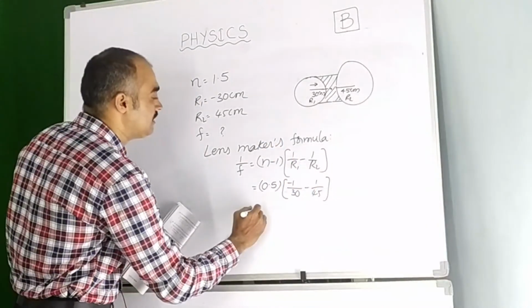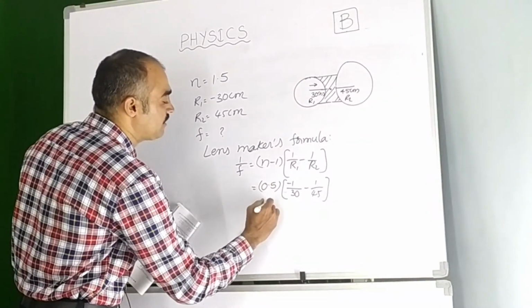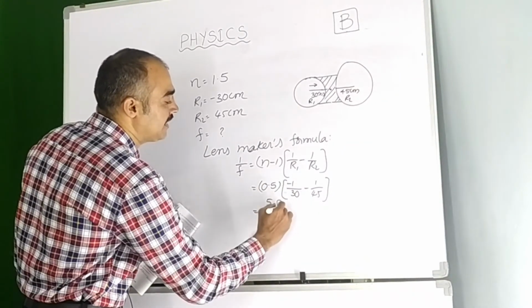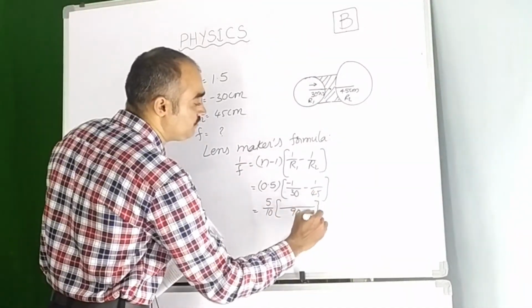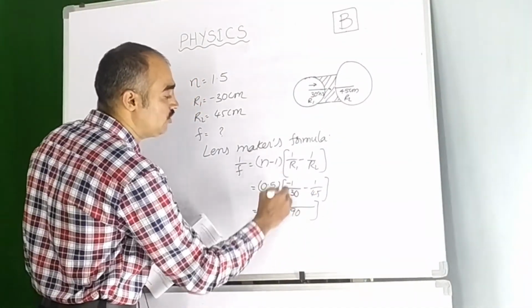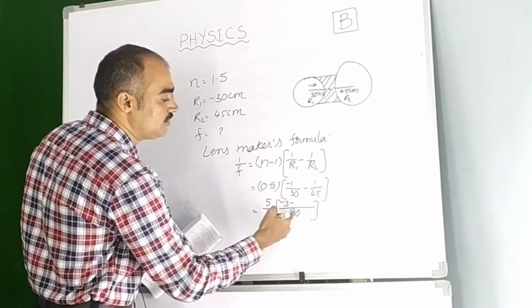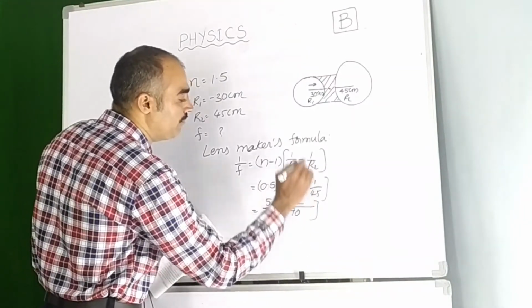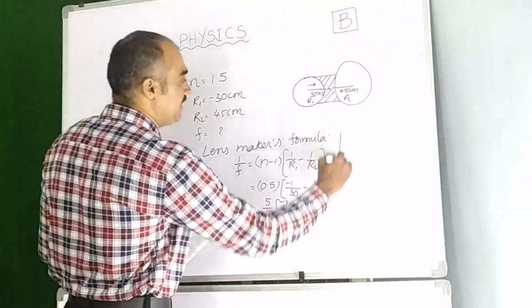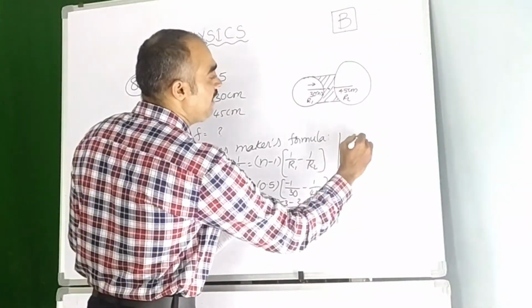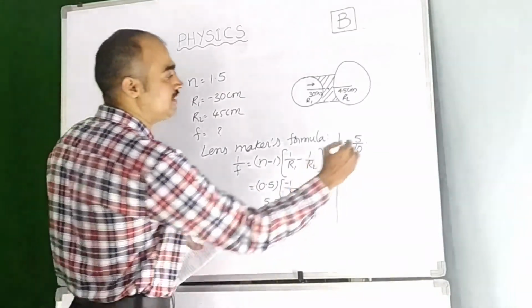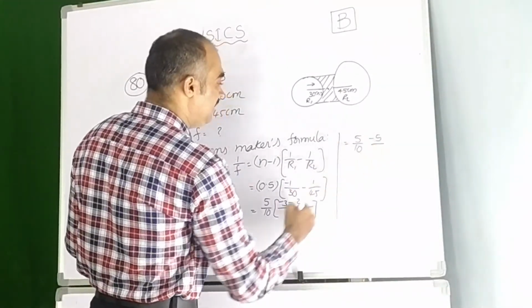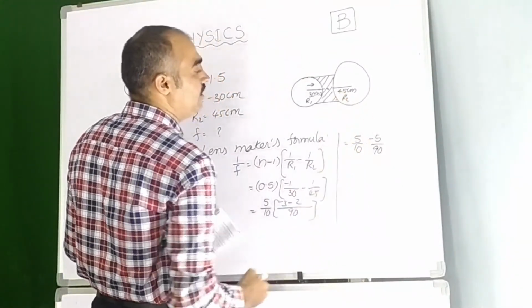So here let us simplify. This 0.5 can be 5 by 10 into, here let us take the LCM. For 30 and 45 the LCM is 90, children. So 30 3 times is 90, 3 into minus 1 is minus 3, 45 2 times is 90, 2 into minus 1 is minus 2. So here it is 5 by 10 into minus 3 minus 2, that is minus 5 by 90. Now let us do the cancellation.